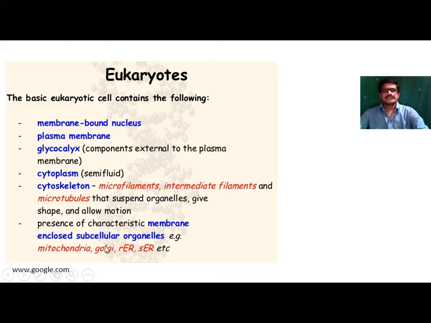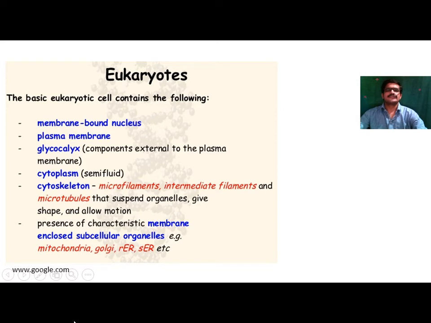There is a presence of characteristic membrane-enclosed subcellular organelles, for example mitochondria, Golgi complex, rough endoplasmic reticulum, smooth endoplasmic reticulum. These are embedded inside the eukaryotic cell. All these cell organelles like chloroplast, mitochondria, Golgi complex, endoplasmic reticulum, lysosomes are generally absent in the prokaryotic cell.